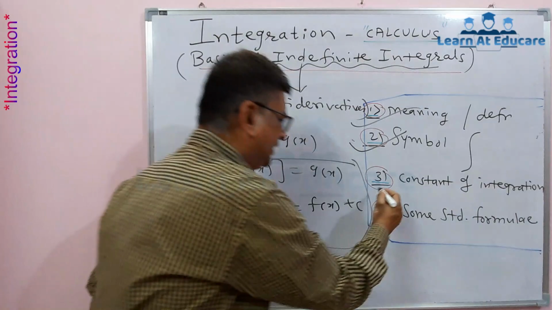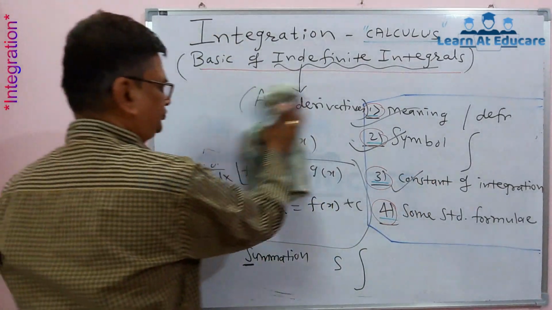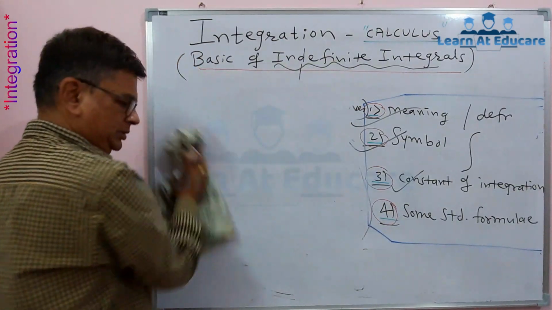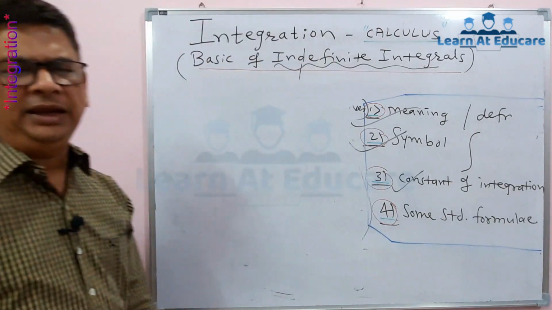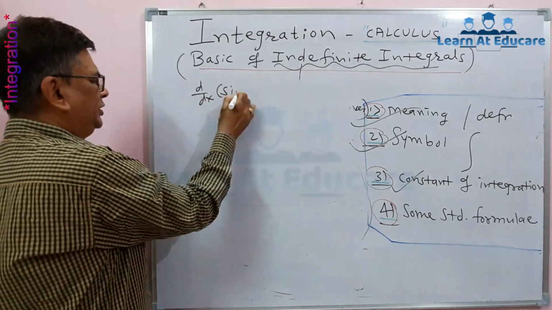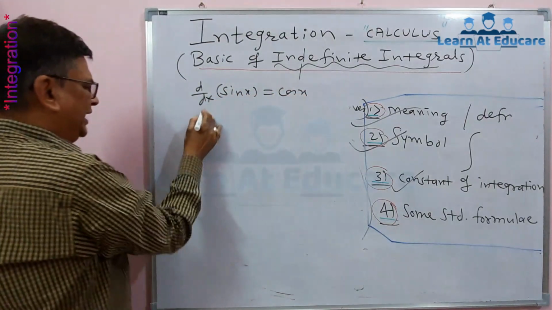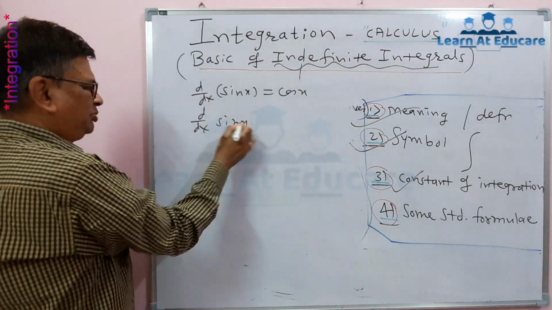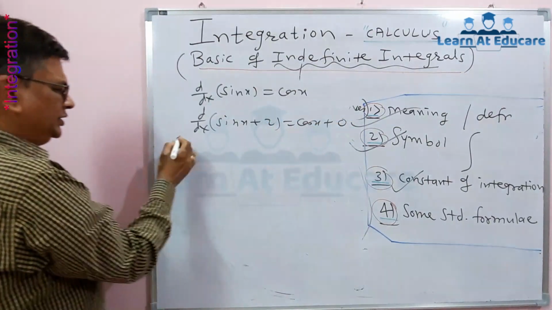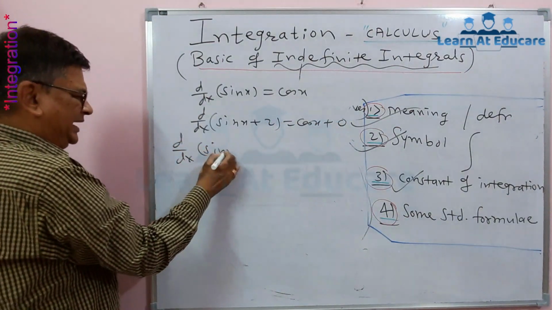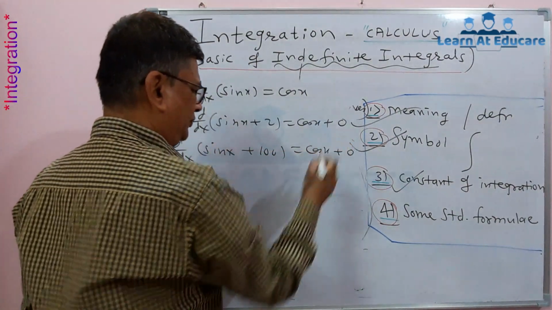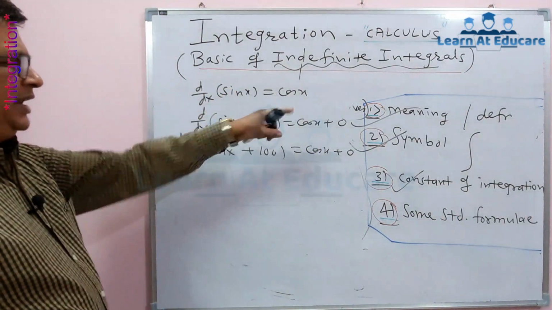Now we deal with why the constant of integration is needed. In your book it is not given properly why this constant c is taken. The reason is like this. To understand that, we will take some examples. We know the derivative of sin x is cos x. The derivative of sin x plus any constant, suppose 2, is also equal to cos x plus the derivative of 2, which is 0. Then the derivative of sin x plus 100 will come as cos x plus 0. Can you see, for any constant the derivative is 0.